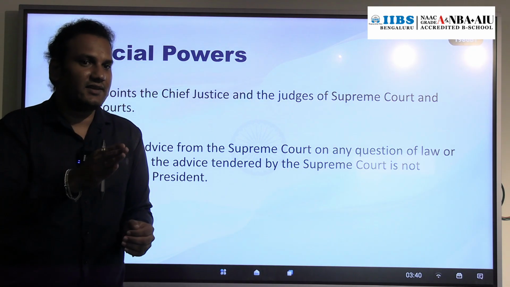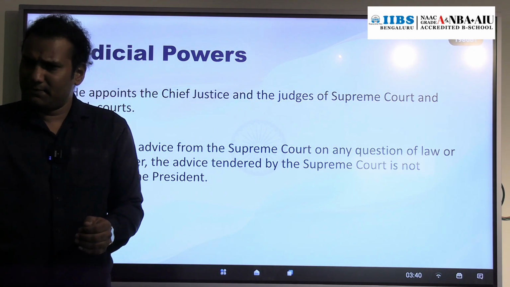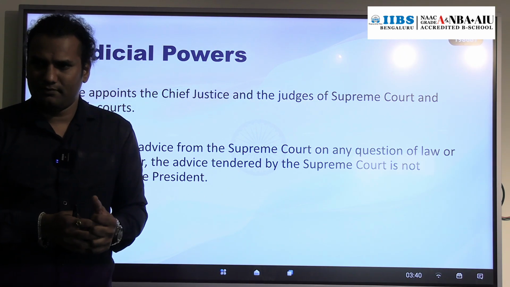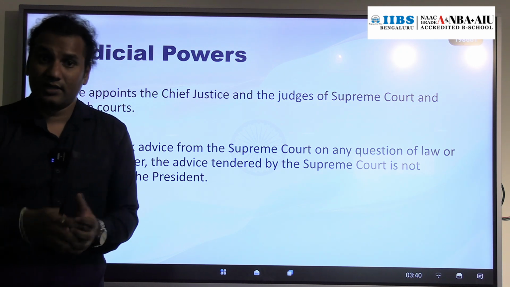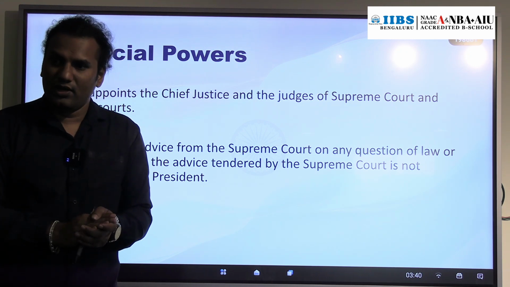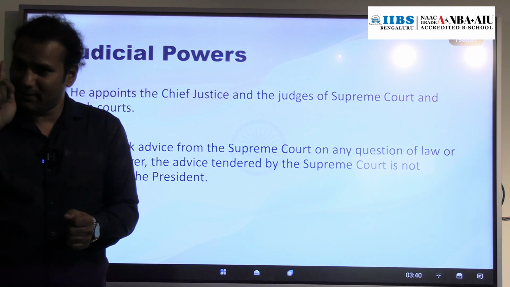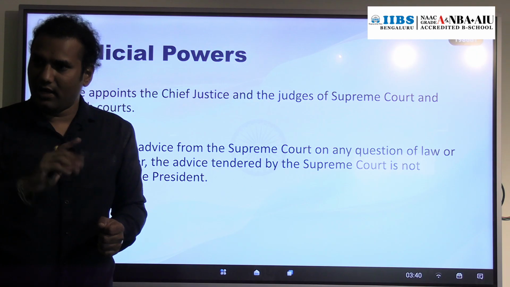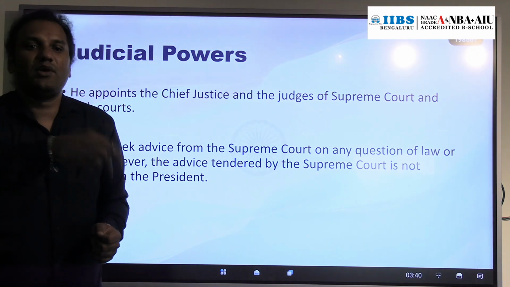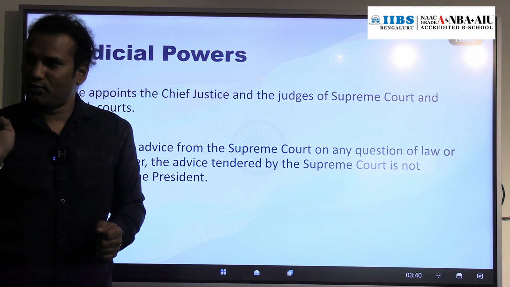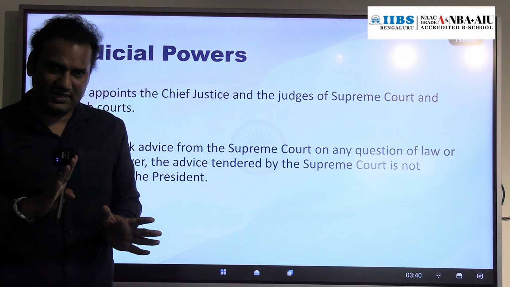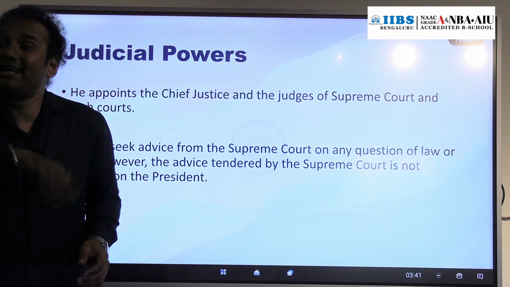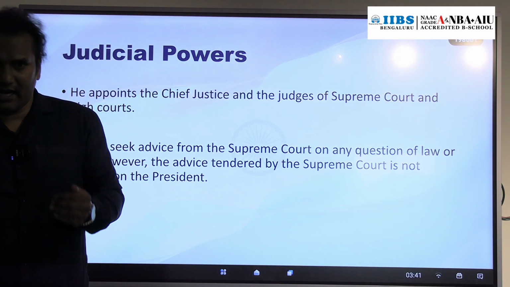So under Article 143 subclause 1, the President can ask the advice of the Supreme Court on a matter of law, maintenance of law and order. Then what can the Supreme Court do? Regarding Article 143 subclause 1, the Supreme Court can advise the President, or the Supreme Court can deny giving advice. Understood till here?